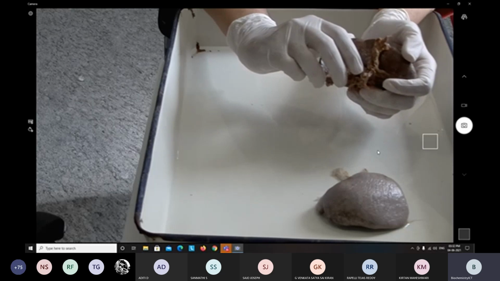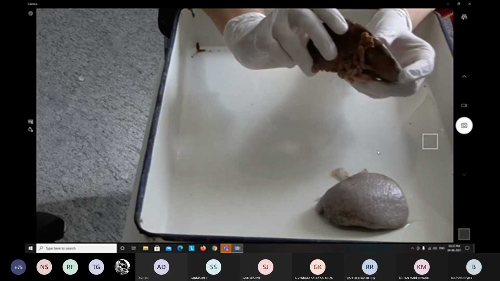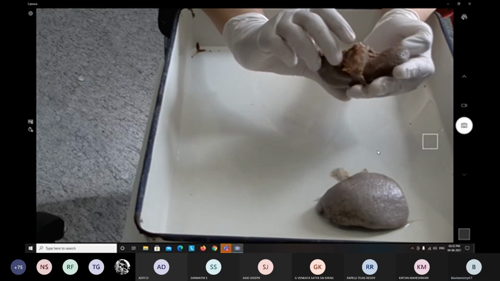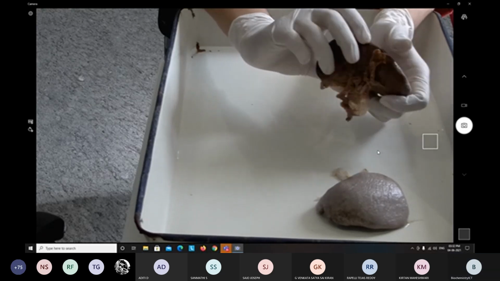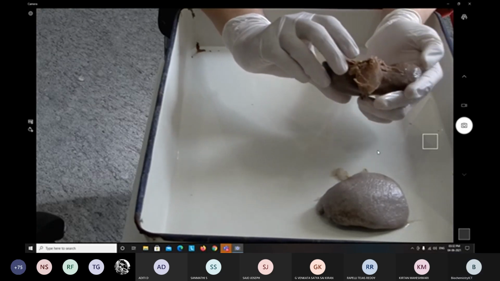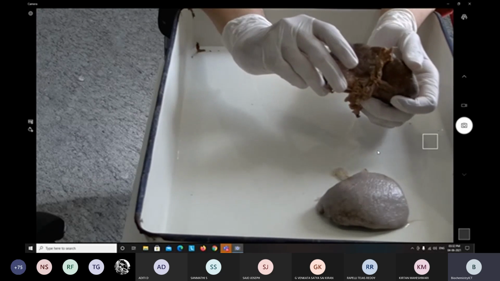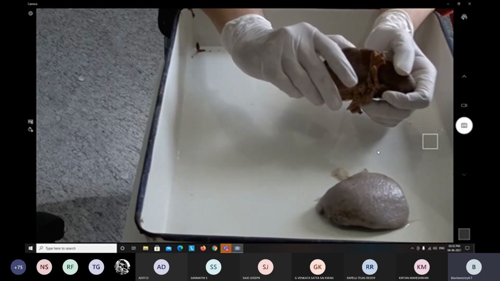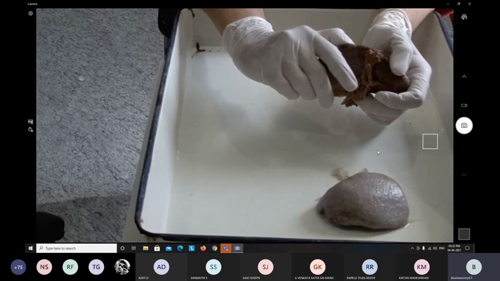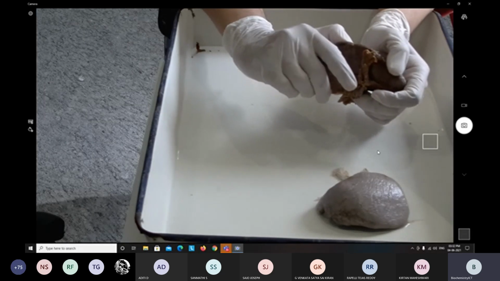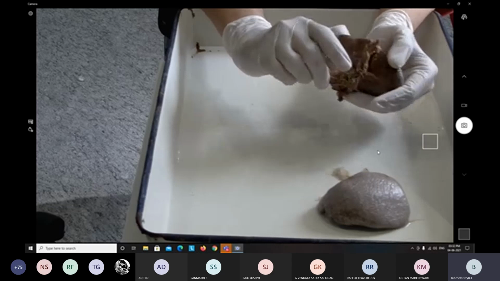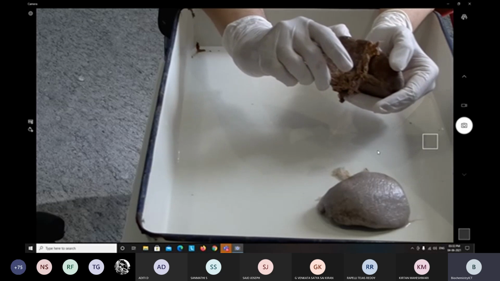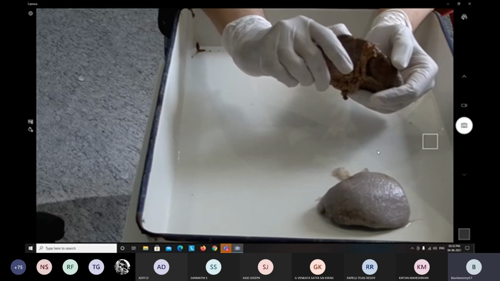If part of the spleen has to be removed in some conditions, that is called splenectomy. Splenomegaly, splenectomy, splenic puncture, and hypersplenism.